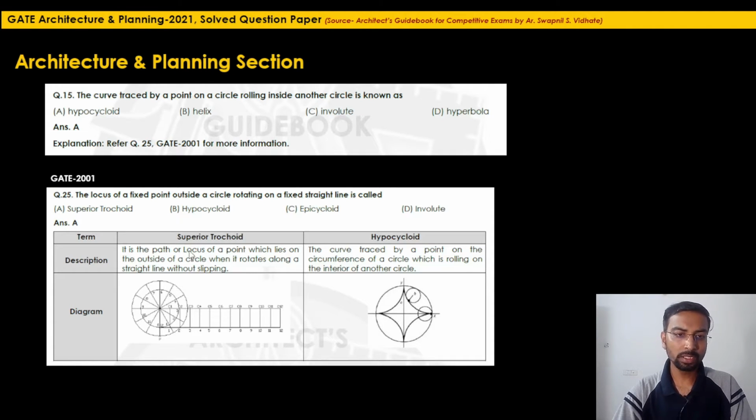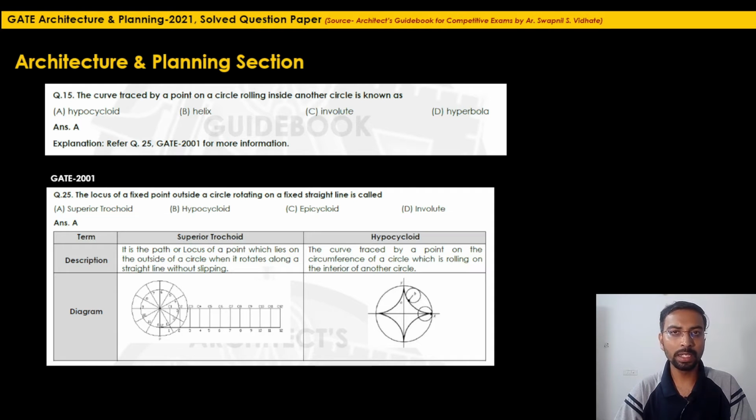Now in the explanation, you must have read about what is supertrochoid and what is hypocycloid. See, the answer for this question is already here. The definition for hypocycloid, while explaining option B, is already given in 2001: the curve traced by a point on the circumference of a circle which is rolling on the interior of a circle. So what is the inference from this?